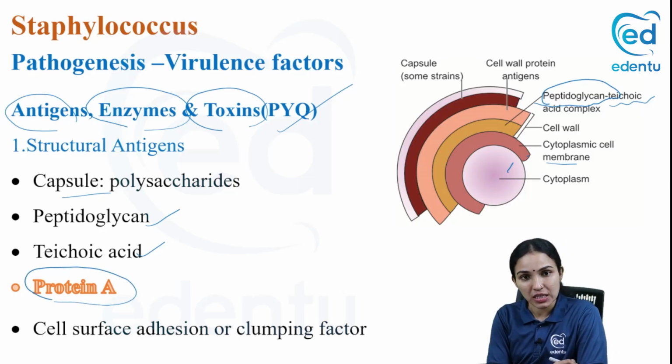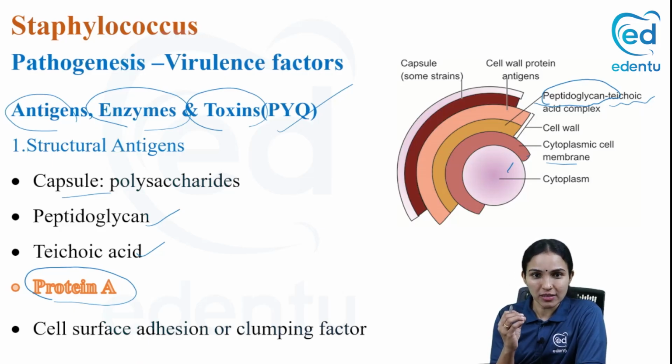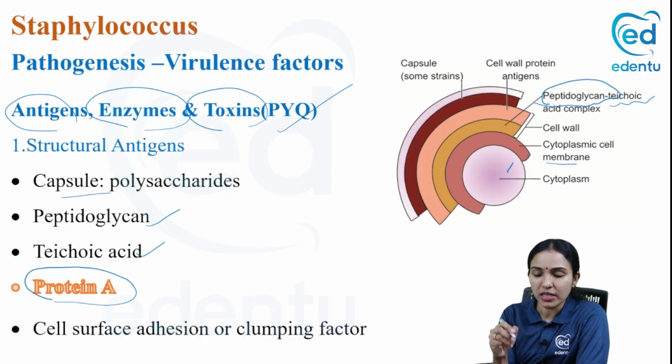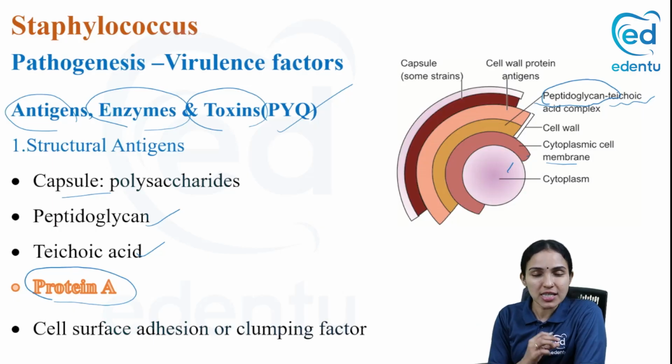This helps in this protein A, it can bind to the Fc portion of immunoglobulin. If it's a Y-shaped immunoglobulin, the lower end is called the Fc portion that can be bound to this protein A. So protein A of Staphylococci is responsible for a co-agglutination reaction. It's a kind of agglutination reaction by binding to the Fc portion of the immunoglobulin. So protein A is responsible for the co-agglutination. Probably it can be an MCQ question, but not that important in your theory part.